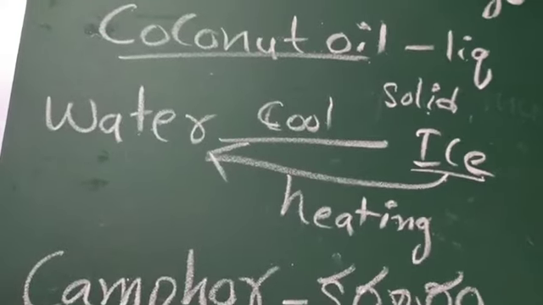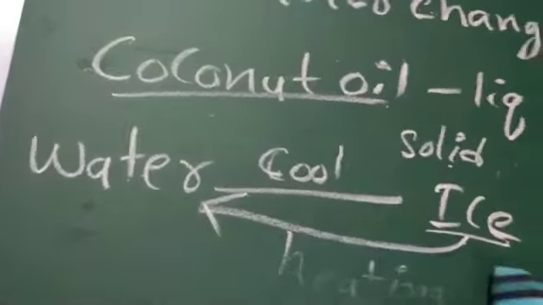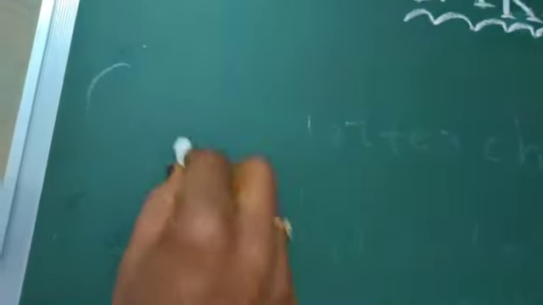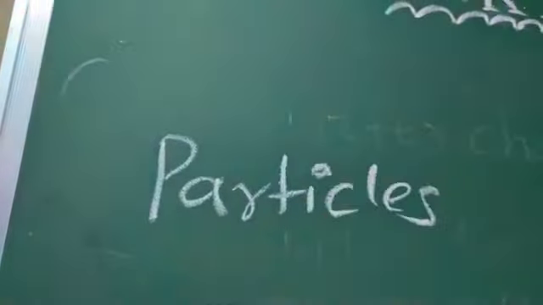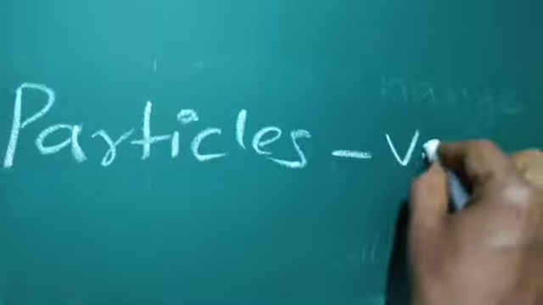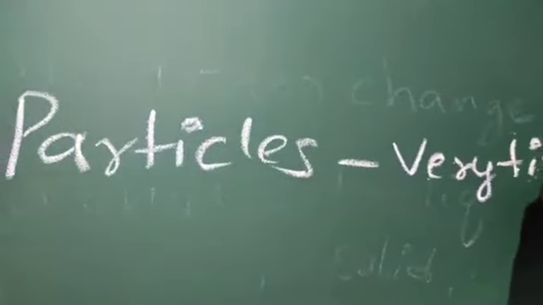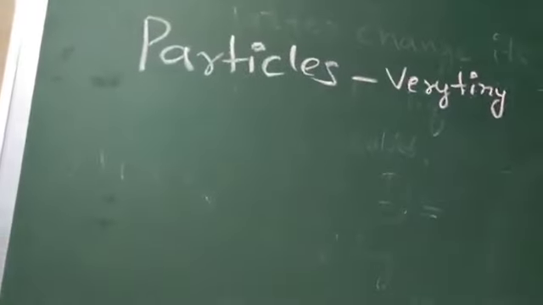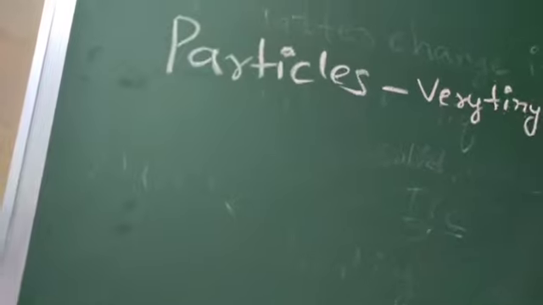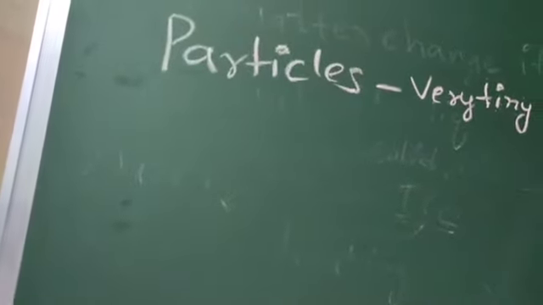So, first of all, we have to know what is in this matter, how the matter is made. So, for that, all matter is made up of particles. These particles are very tiny. How tiny? We can't see them with the naked eye. So, how do you know how small the particles are? We can do an activity.